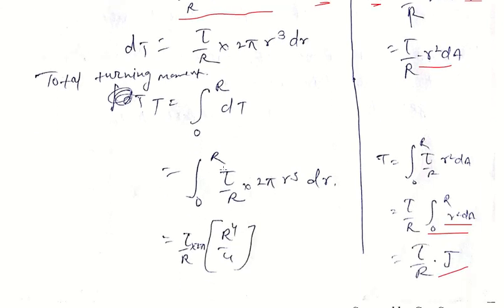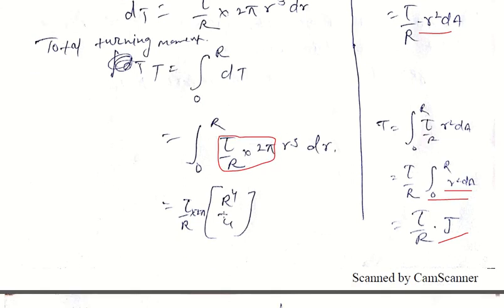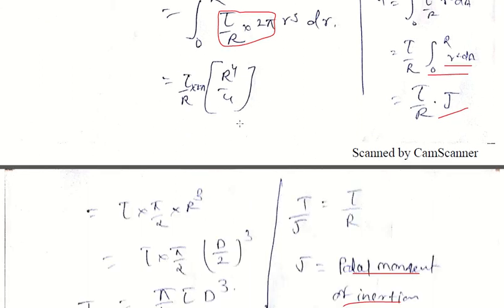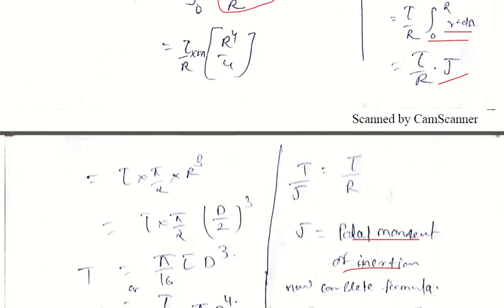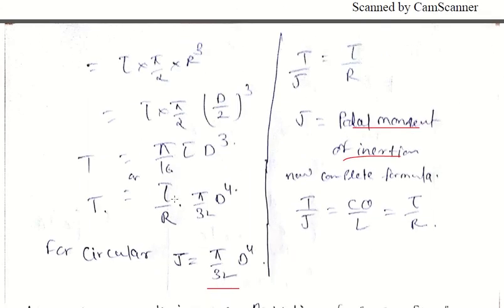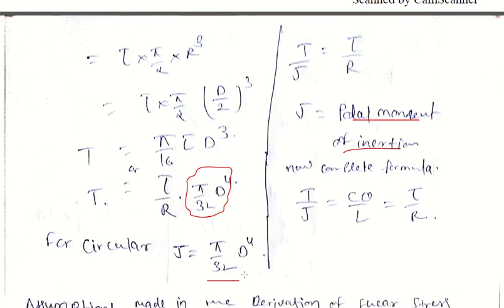All these are constant. So integrating r cube gives r to the power 4 by 4. We put R equal to d by 2. So it will give tau by R dot pi by 32 d to the power 4. This is the polar moment of inertia for the circular section.